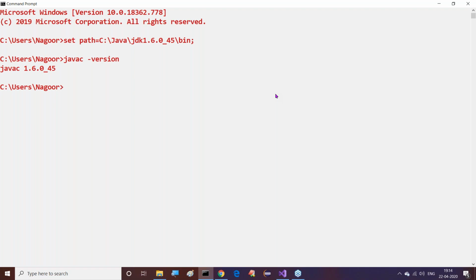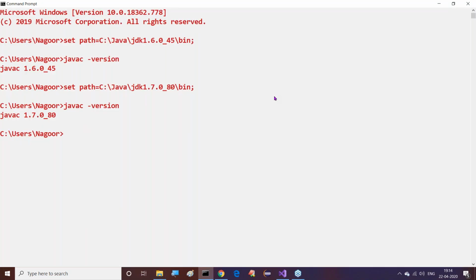But next attempt I require Java 7. There I need to compile the same program and execute it. Again here what do we have to do now? Set the path is equal to. Again I have to identify the Java 7 version, and bin, I have to copy this, paste here and click on enter. Now which version of Java exists here? Right, sir, 1.7.0 we are getting. Now I have to compile and execute this program. I am getting some results. Now I have to go for 1.7 to 1.8.